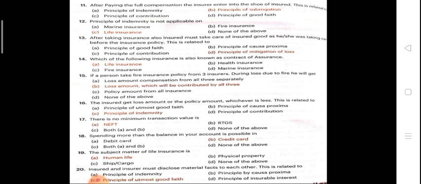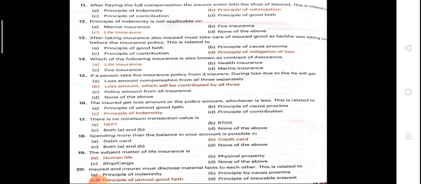14th: which of the following insurance is known as a contract of assurance? Again, the answer is life insurance. 15th question: if a person takes a fire insurance policy from 3 insurers, during a loss due to fire, what does he get? Loss amount compensation from all 3 separately, or loss amount contributed by all 3, or policy amount from all insurers, or none of these?